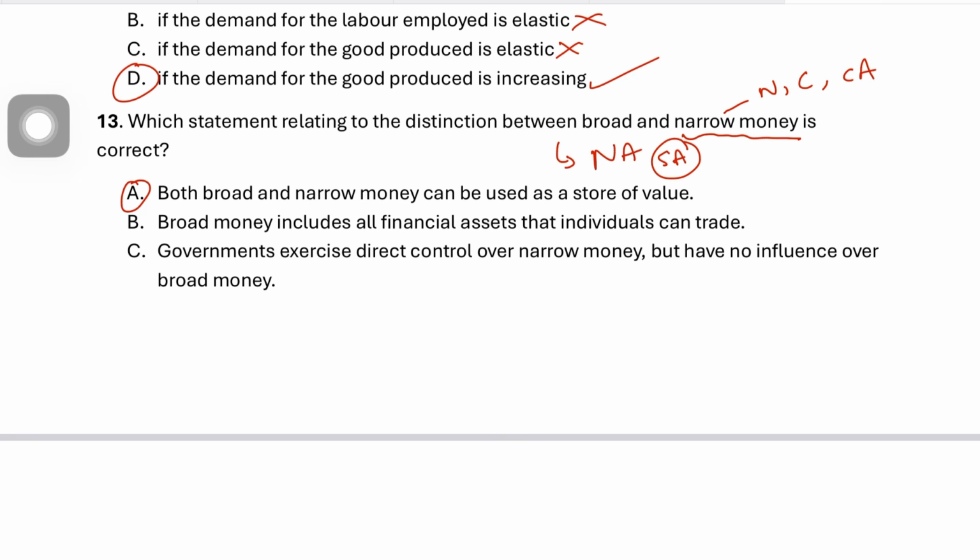It makes A correct. B is wrong, because B says broad money does not include all financial assets.